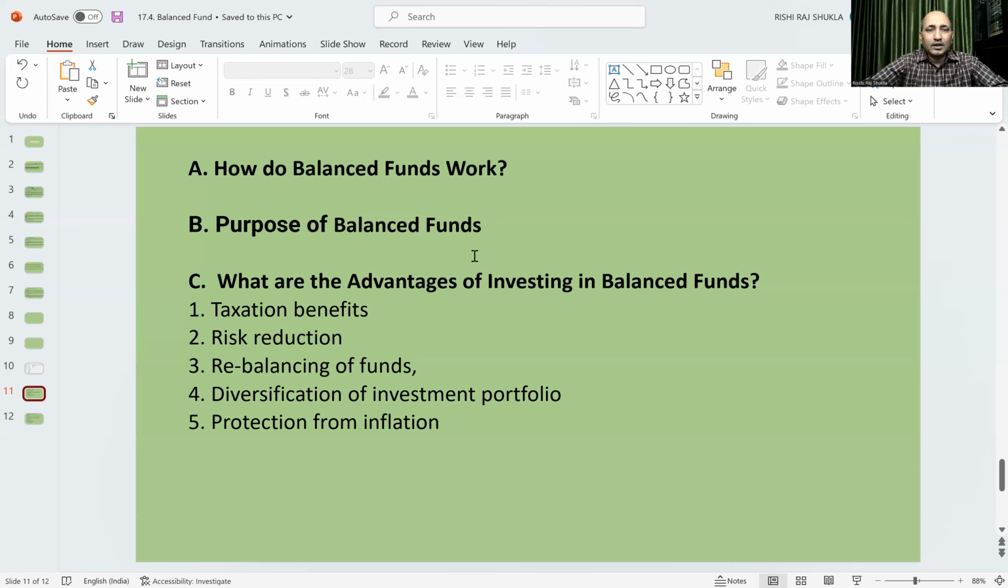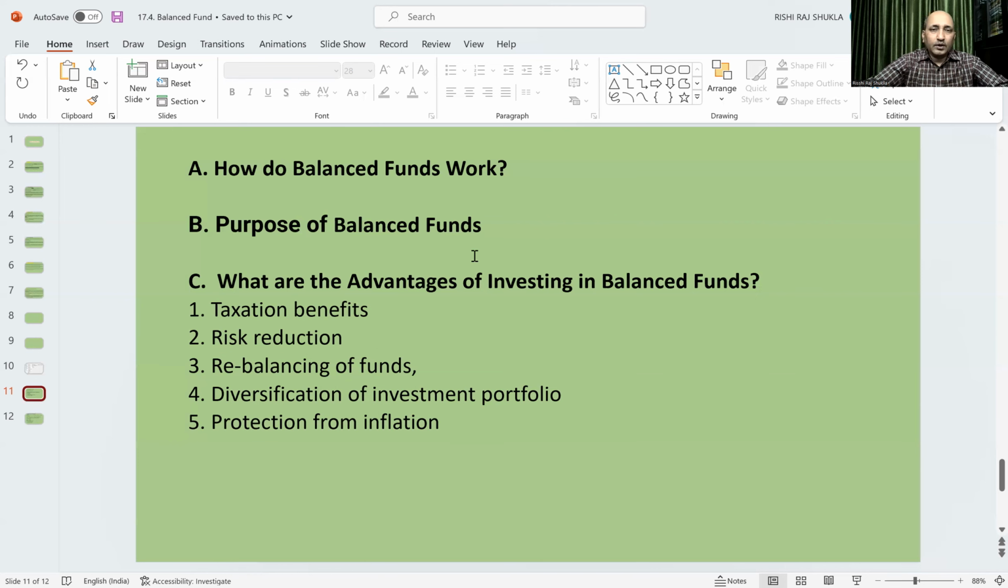Now the third thing: what are the advantages of investing in a balanced fund? The major advantage, first one, is the taxation benefit. If it is equity oriented, then the taxation of capital gains will be treated as equity, and accordingly we can save on tax. Second is risk reduction.